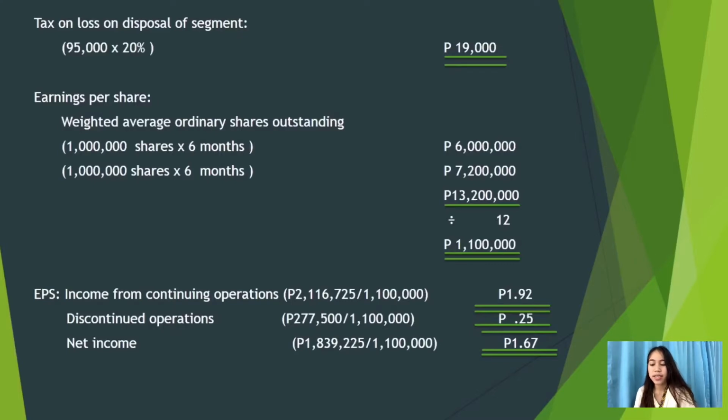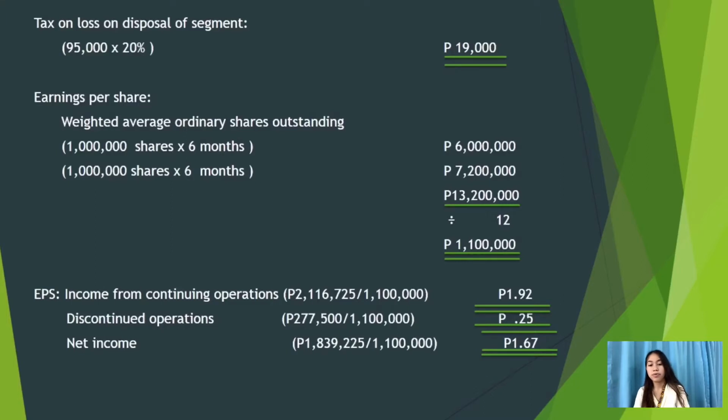And for the net income of 1,839,225 divided by 1,100,000, we have 1.67 pesos. So that is what is put there for our earnings per ordinary share.